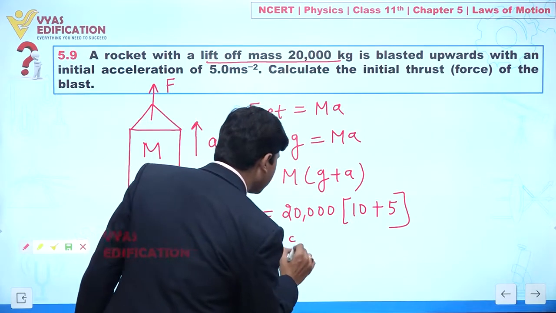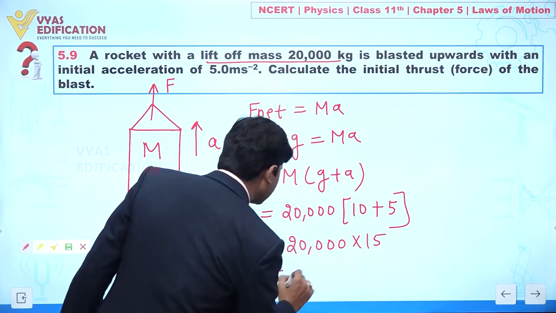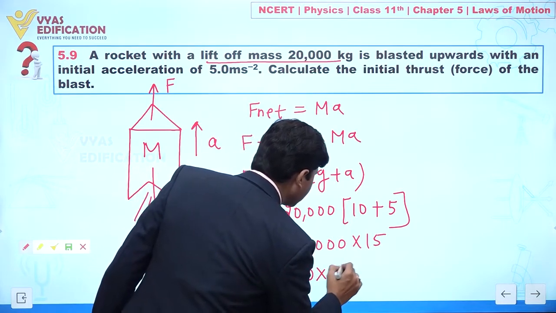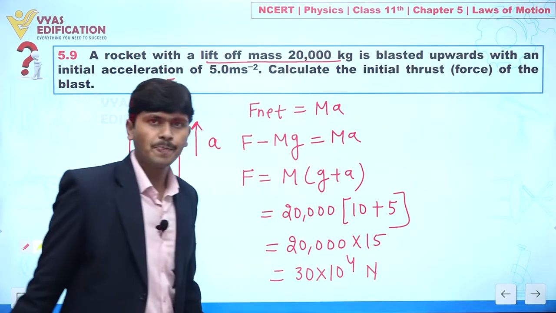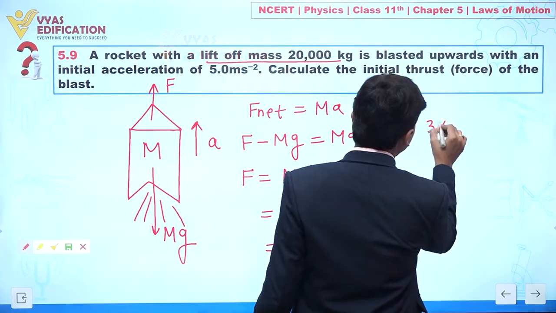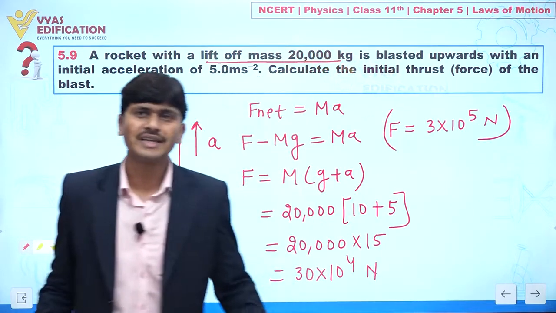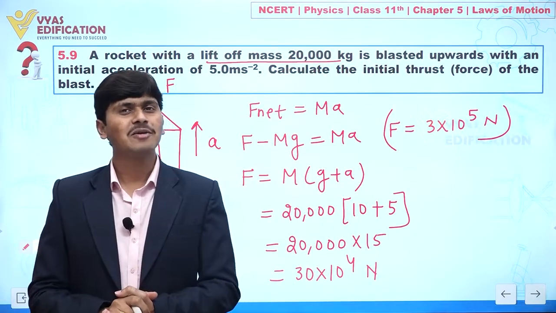So from here we can say 20,000 multiplied with 15, so I can say this is 30 into 10 to the power 4 Newton. So I can say thrust force acting in vertical upward direction is given by 3 into 10 to the power 5 Newton. Clear to everyone? So this is all about this question.